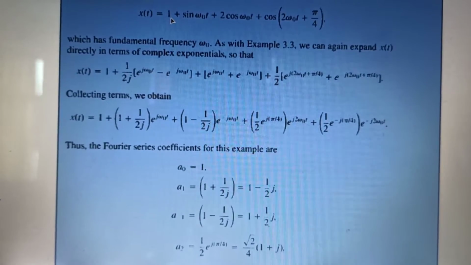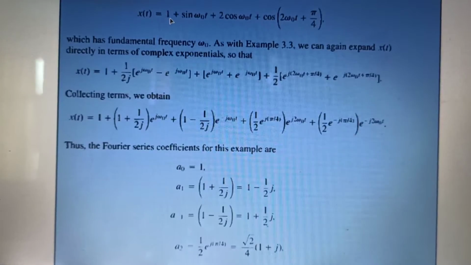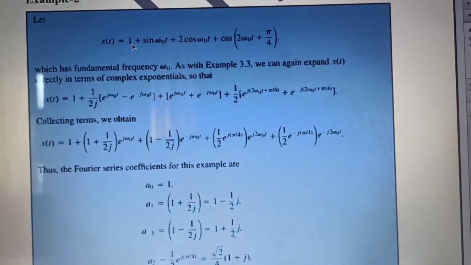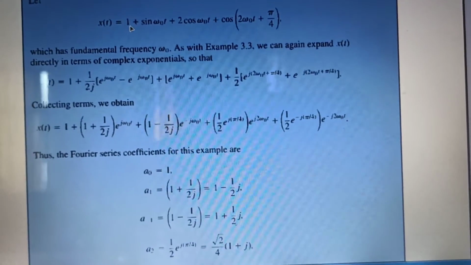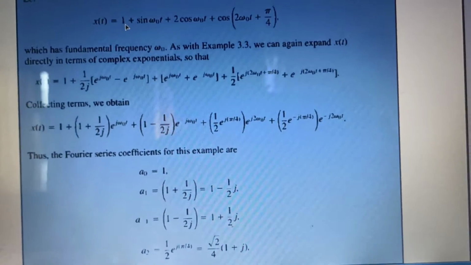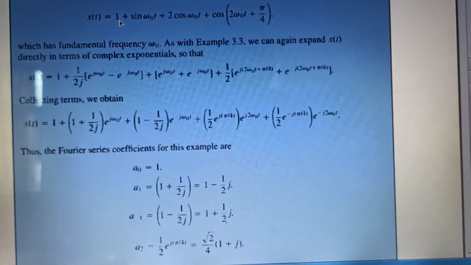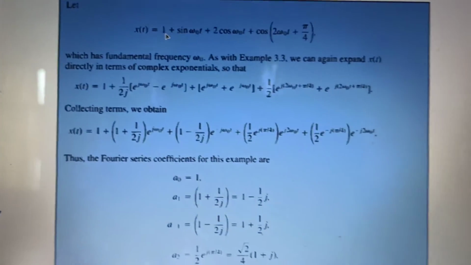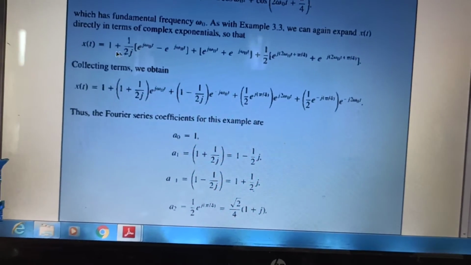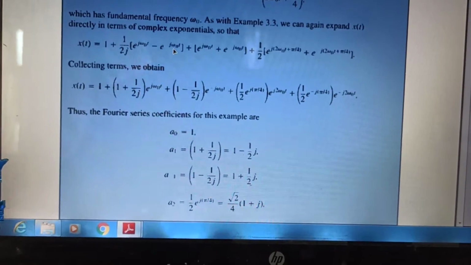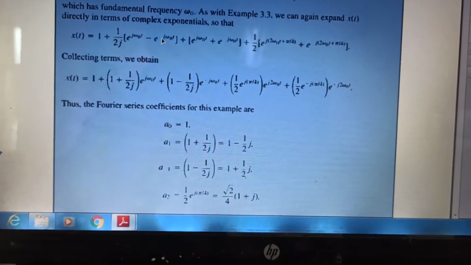Now the expansion is quite clear. What we will do is expand all the sinusoidal and cosinusoidal functions, so we have to look carefully at the expansion of these functions. This is 1 by 2j times e to the power j omega naught t minus e to the power minus j omega naught t. This should be minus, I think this is a printing mistake.